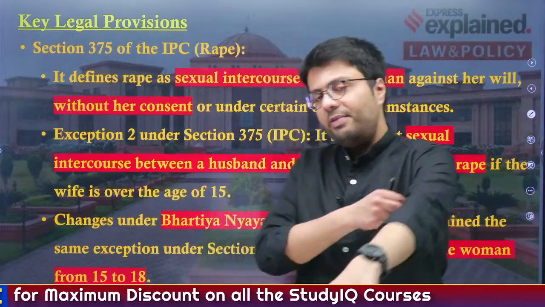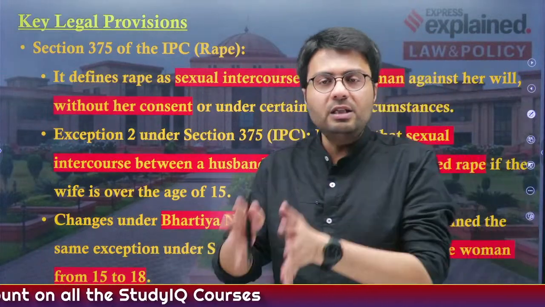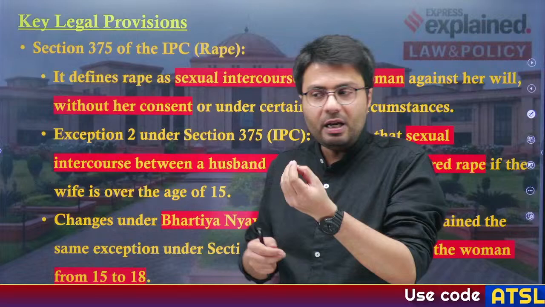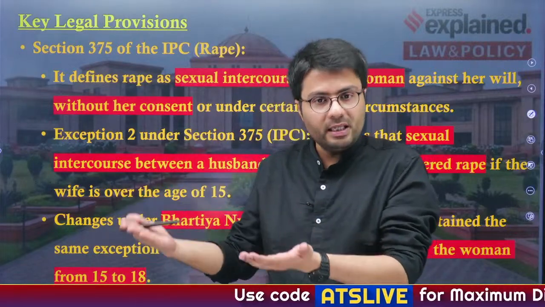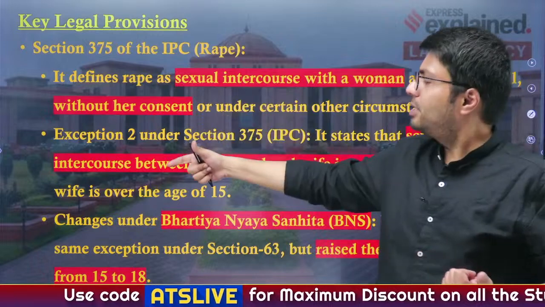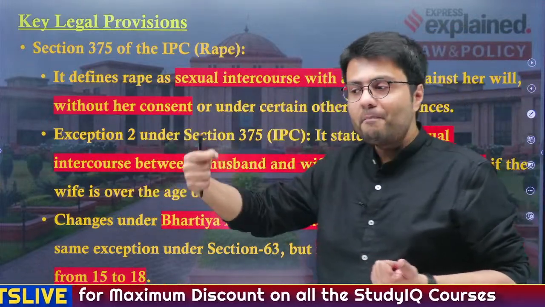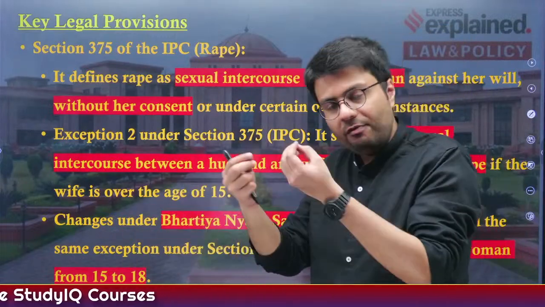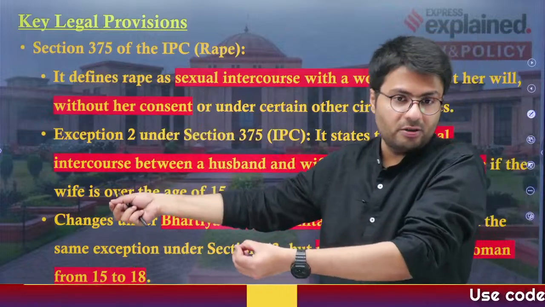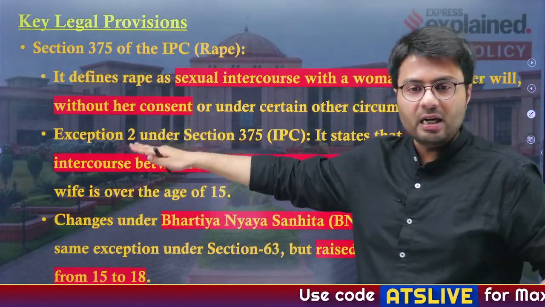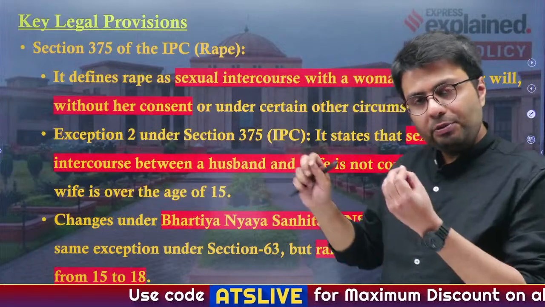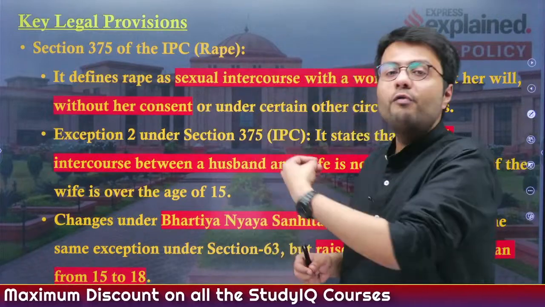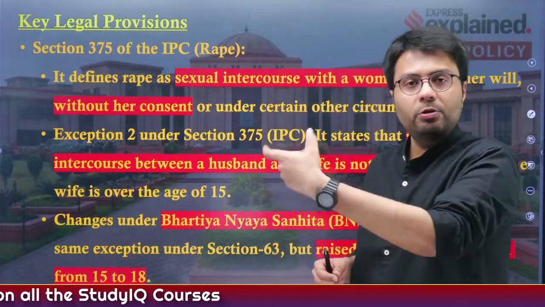Now, Section 375 of the Indian Penal Code deals with the offence of rape. It defines rape as sexual intercourse with a woman without her explicit or implicit consent. There is an exception provided to married couples: even if a man has sexual intercourse with his own wife without her consent, that will not be categorized as rape. This exception is given in Section 375, and it applies if the wife is over 15 years of age; then the provisions of rape will not be applicable to married couples.